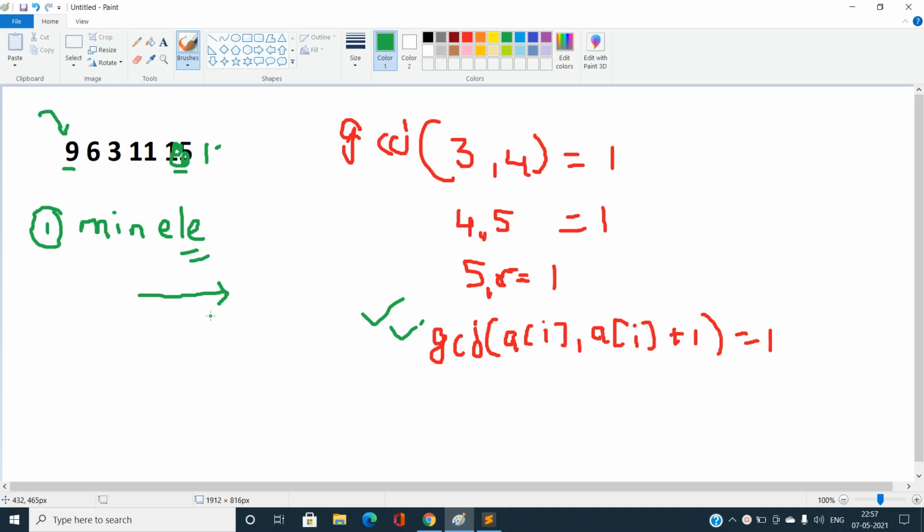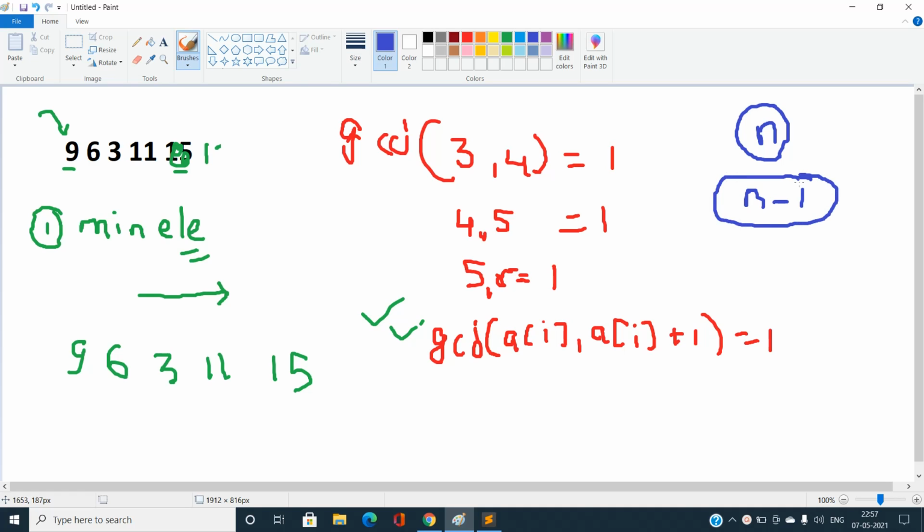In this case I have the array 9, 6, 3, 11, 15. You can easily see I can do at most n operations, and this is very important. If I can do at most n operations, I can also do n minus 1 operations, and this is a valid answer. So skipping this minimum element, I will change the value of the other elements of this array.